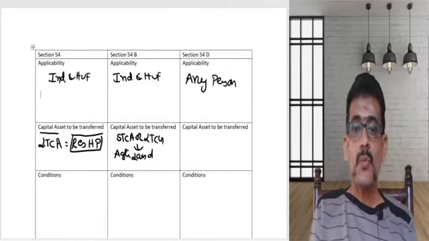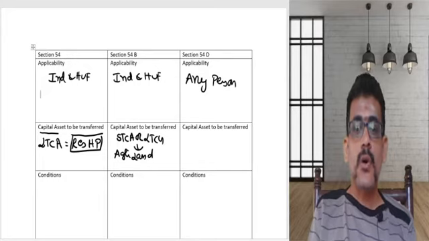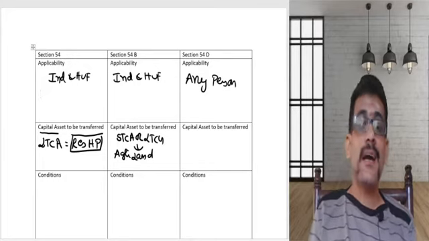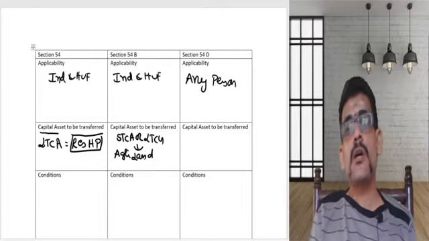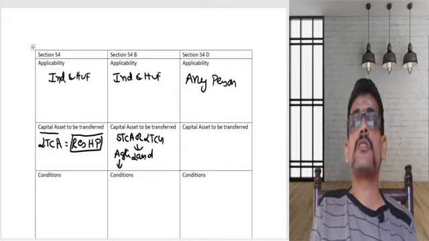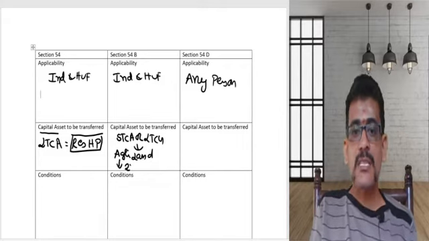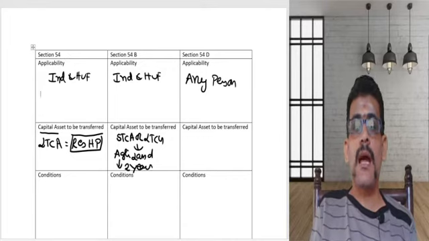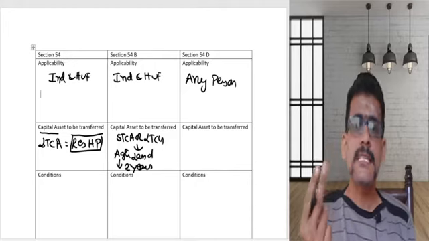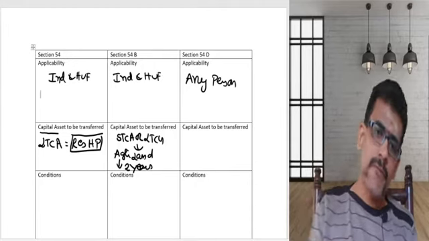So here you are transferring agricultural land. That agricultural land may be short term or long term, but the condition is what? It should be used for agriculture for at least a period of 2 years. The land should be used for the purpose of agriculture for at least 2 years before the date of transfer.